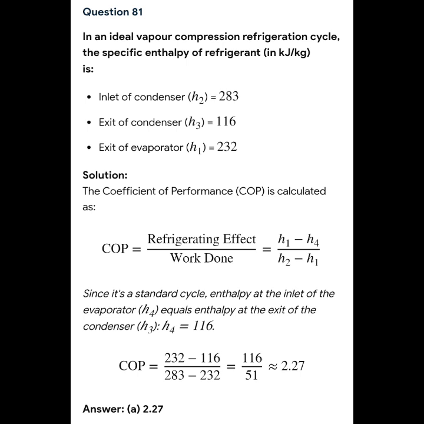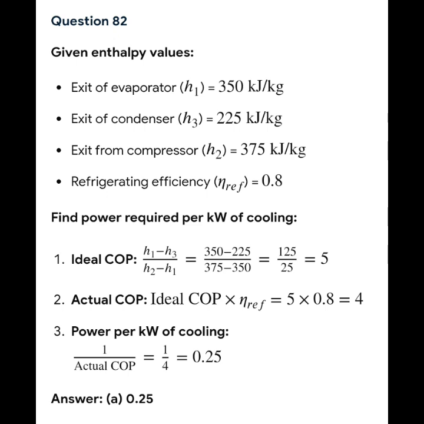So we must plug in the given. So we have 232 minus 116 over 283 minus 232. So we compute it. So we get 116 over 51. So we calculate it, and we get 2.27. So the answer is letter A, 2.27.